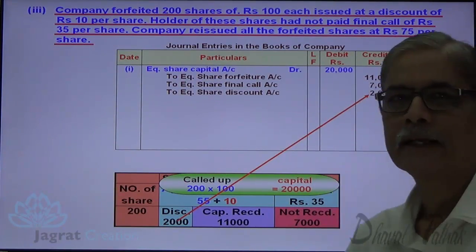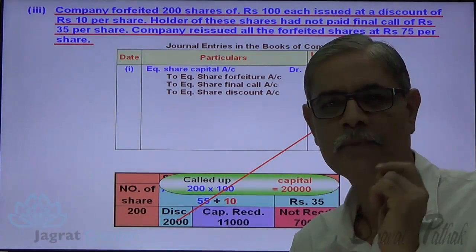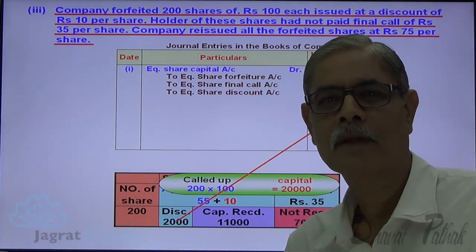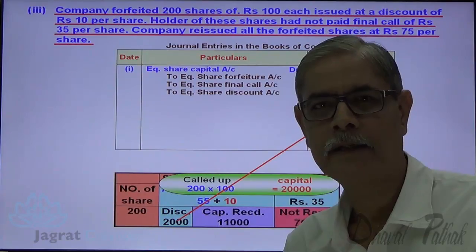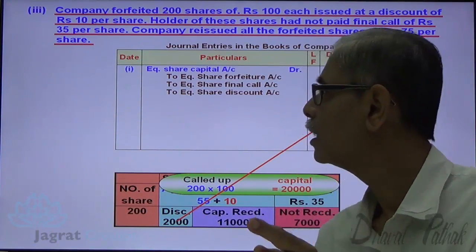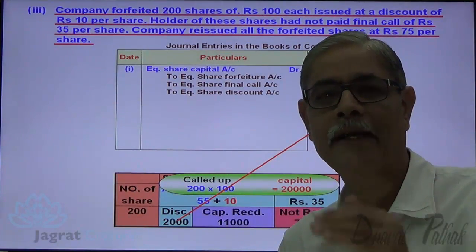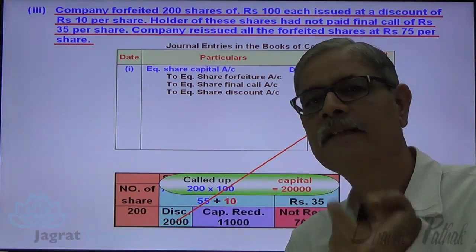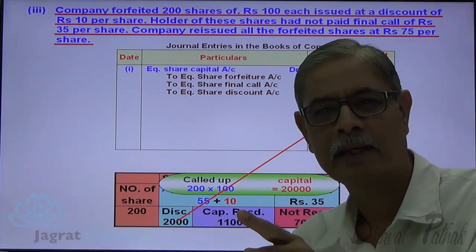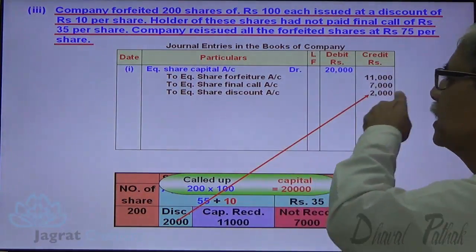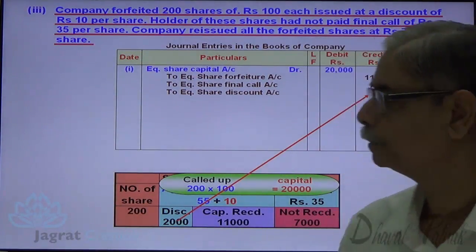Share discount account. Look at the journey of the share discount account. On original allotment, share discount account was debited. On forfeiture, share discount account is credited. And at the time of reissue of shares, once again the share discount account is debited. Here in the forfeiture entry, share discount account is credited. Notice it.